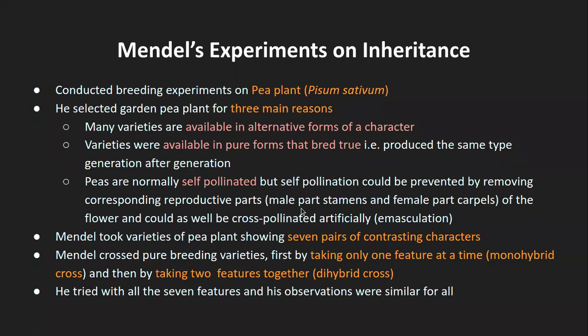Usually it is done for the male part, because if you remove the female part, it will not generate the next generation, because the female part contains the ovaries for the flowers. So you cannot remove the female part, but if you remove the male part from those particular flowers, then cross pollination can be done, even artificially. And this removal of the reproductive part is called emasculation. In the case of a male flower, if you take out the anther and stamen part, it is called emasculation.